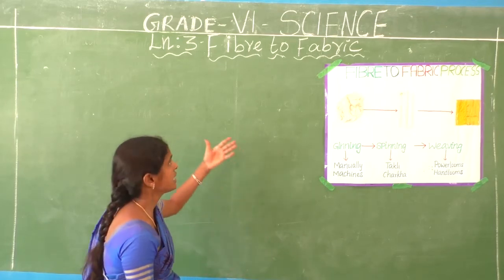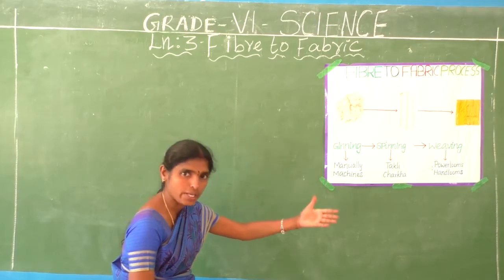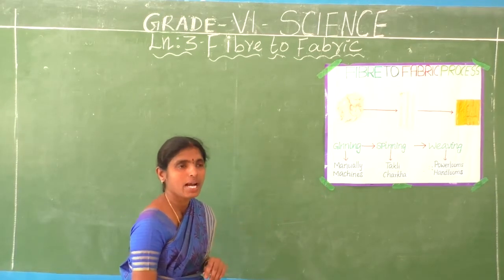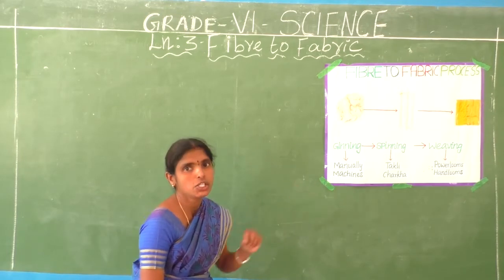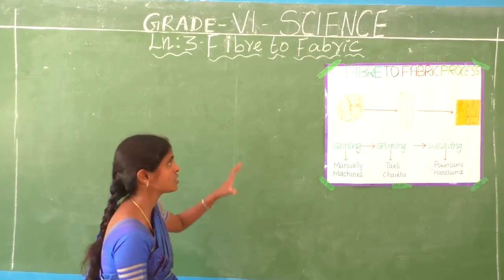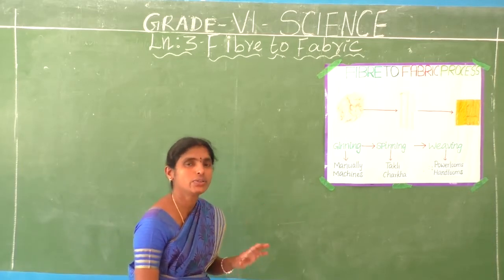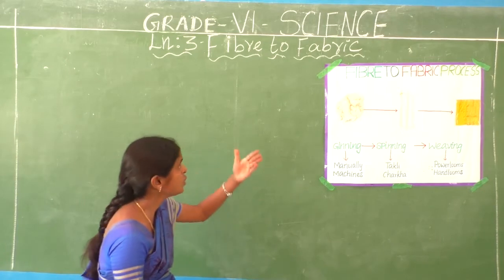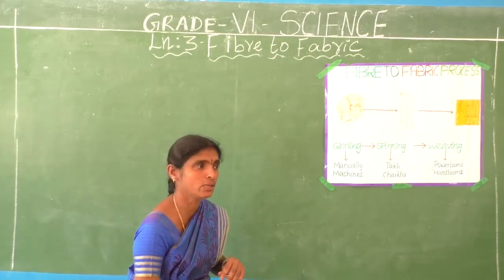Next step, in this lesson, what are the fibers that we have studied? Cotton fiber and jute fiber. I have already explained the cotton plant and the jute plant. Up to that point, we have studied. Do you understand? Today we are going to discuss how to make fiber into fabric.